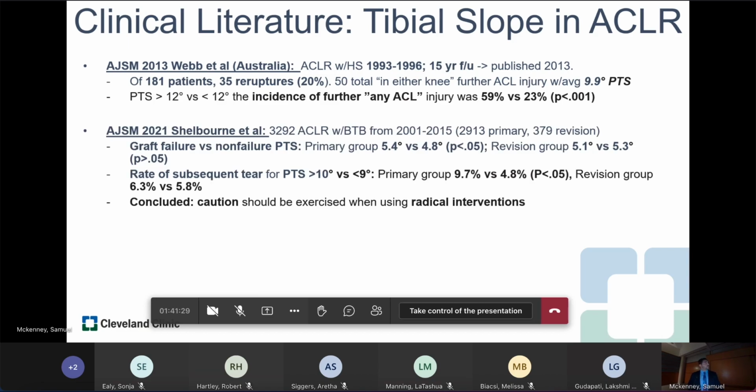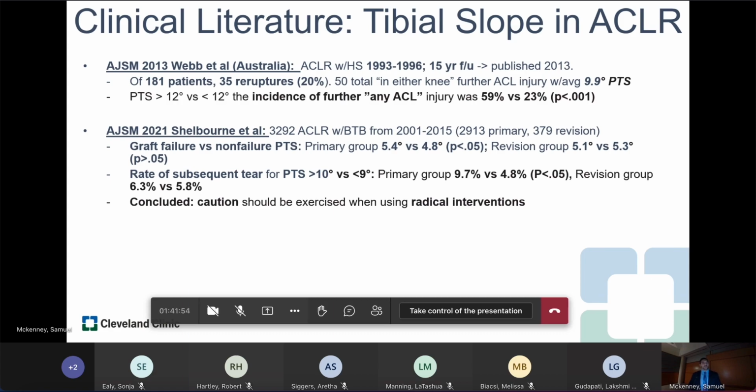In contrast, in 2021, there was a study of over 3,000 primary ACLs done with a BTB autograft. Among the primary ACLs, the incidence of graft failure versus non-failure had a marginal difference in tibial slope of 5.4 degrees versus 4.8 degrees. There was no difference in tibial slope among their revision group.